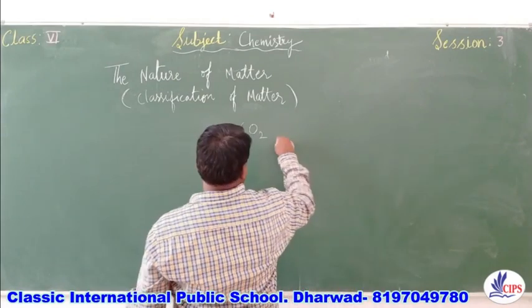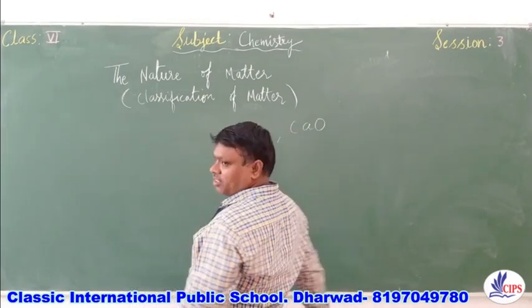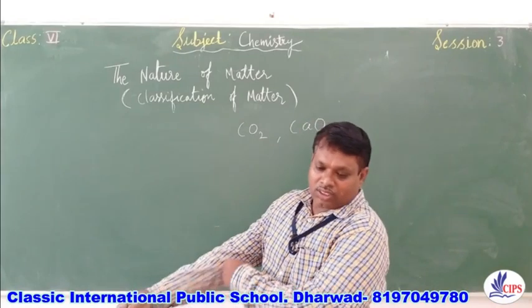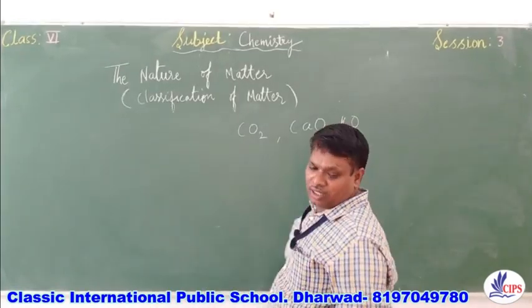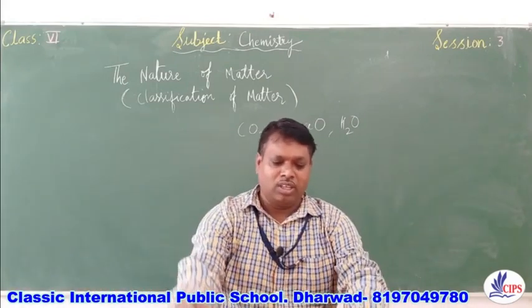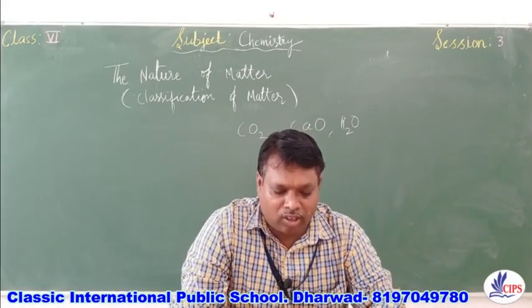Calcium oxide. Next one, CaO. Third one, water. Very simple. H2O. So these are the formulas of the compound. Write down the chemical names of the following compound.